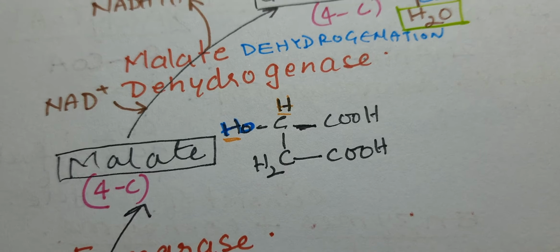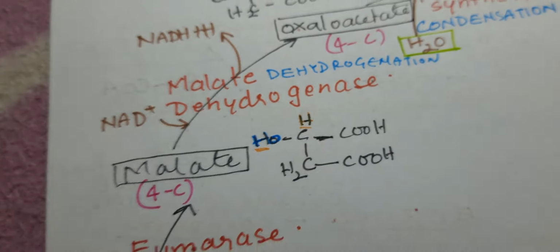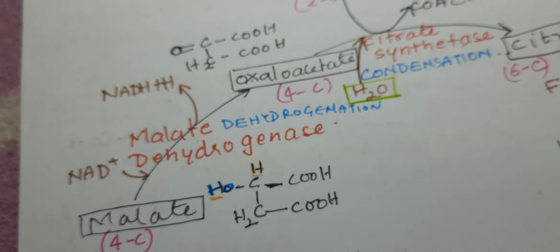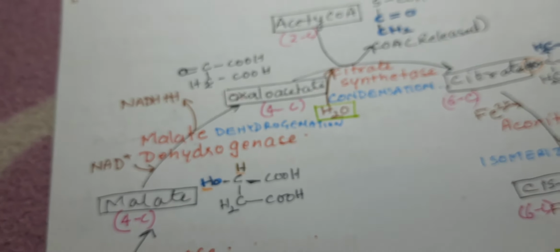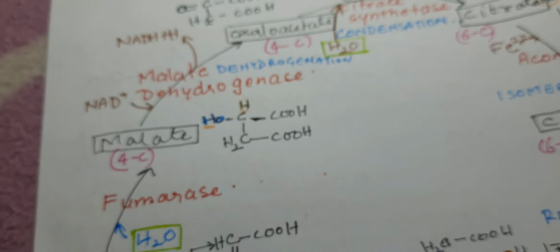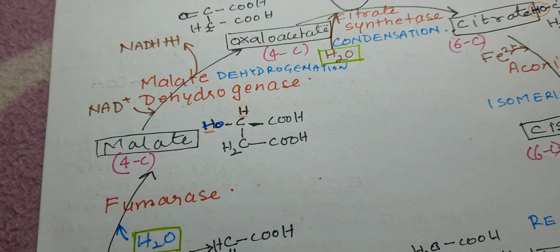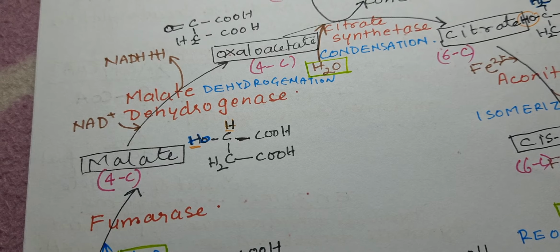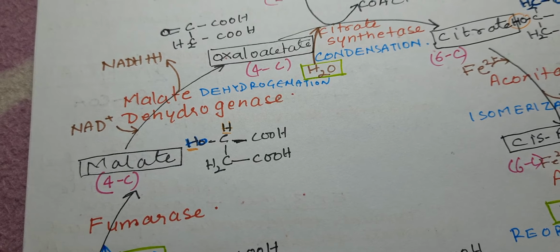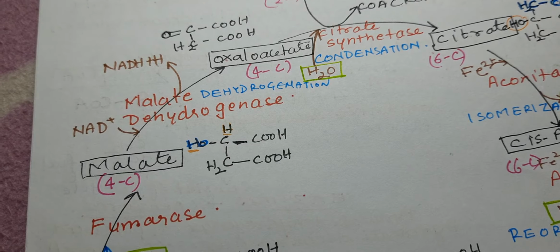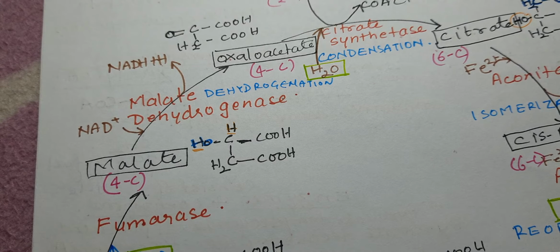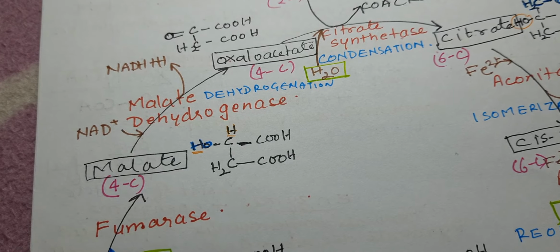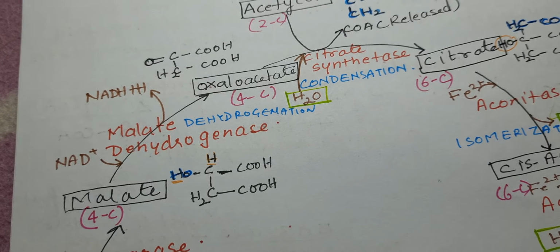Now this malate is converted into oxaloacetate. You can look at the structure of oxaloacetate. The malate is converted into oxaloacetate by the enzyme malate dehydrogenase. From the malate, the hydrogen ions are removed by NAD, and NAD is converted into NADH plus H, and malate is converted into oxaloacetate.